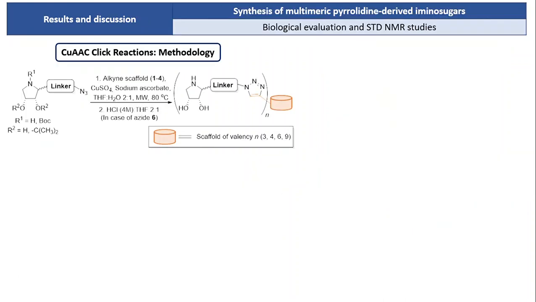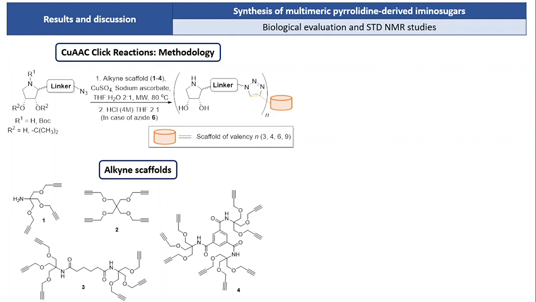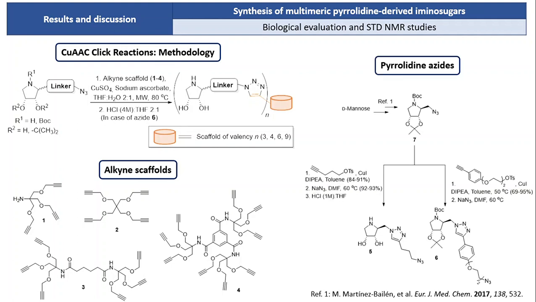In this work, we present the synthesis of a set of multimeric pyrrolidine iminosugars prepared by copper-catalyzed azide-alkyne cycloaddition between a family of alkyne scaffolds and two pyrrolidine azides. These scaffolds have been easily prepared from commercially available materials in few reaction steps. The pyrrolidine azides have as precursor the azide 7, which has been prepared from mannose following the procedure previously reported by our group.